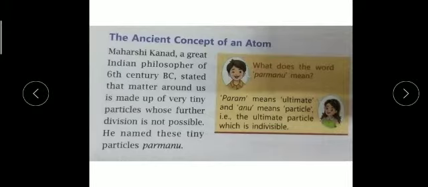Next is, what is the ancient concept of an atom? So Maharishi Kanad, you can see this picture, he is the saint. Around 500 BC or 600 BC, he was a very good philosopher, an Indian scientist and philosopher. You can see in the first floor. He gave many theories related to atoms, about science, philosophy, religion and more.